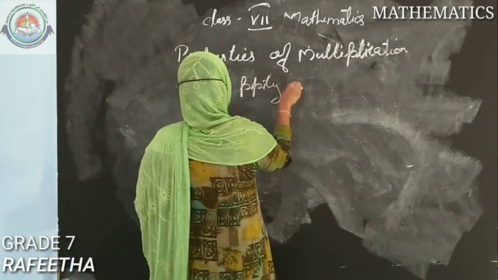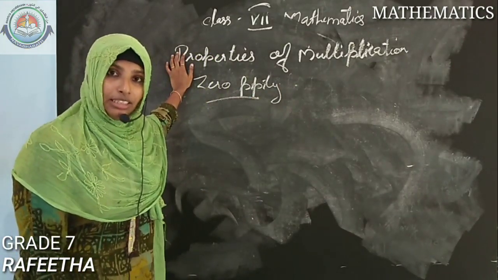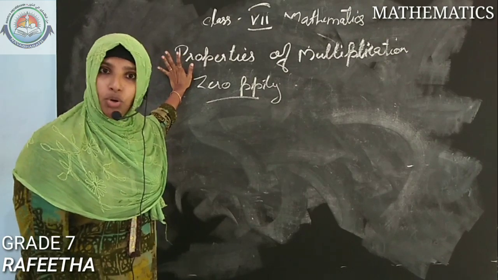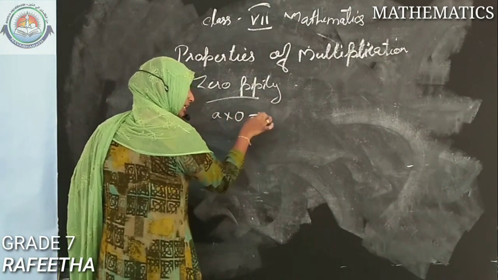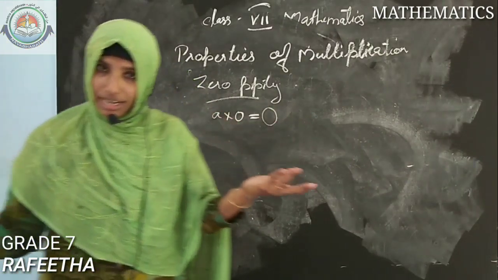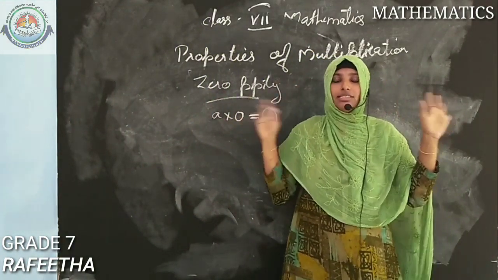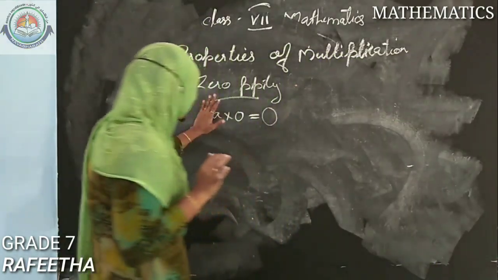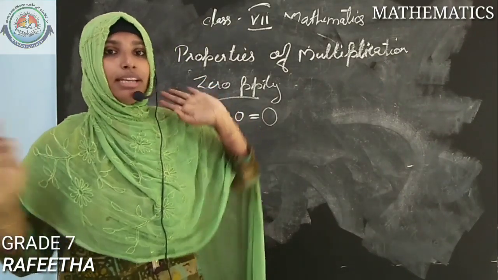Zero property: any number, that is any integer, if we are multiplying with 0, what will we get? Do we get that same integer? No, no way. Whatever we multiply with 0, we will get the same answer, 0. Whether it is minus 100, 1000, minus 1000, 1 lakh, whatever integer, it doesn't matter. Whatever integer we multiply with 0, the answer will always be 0.